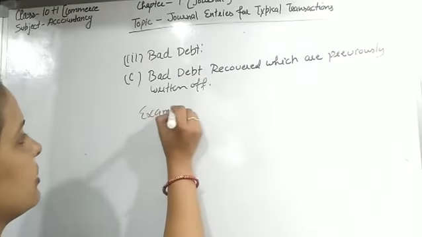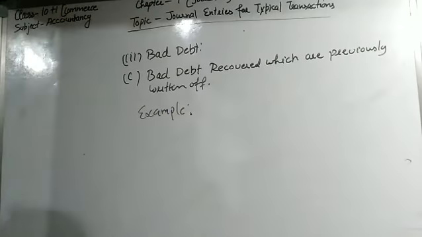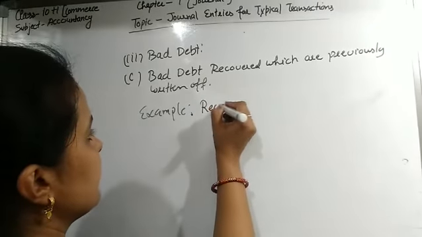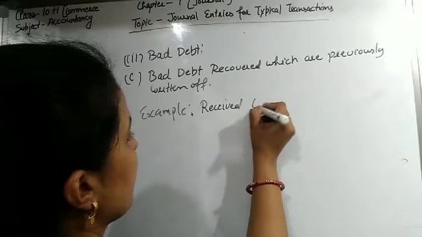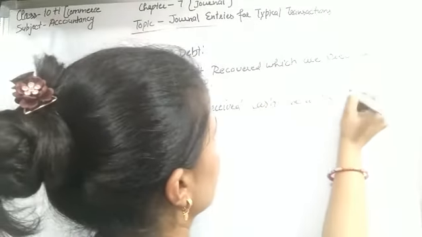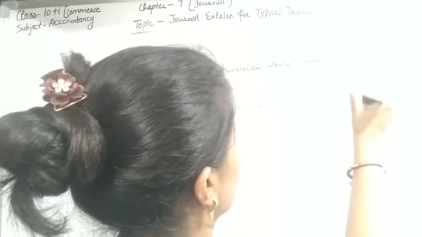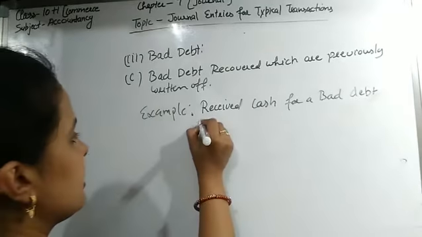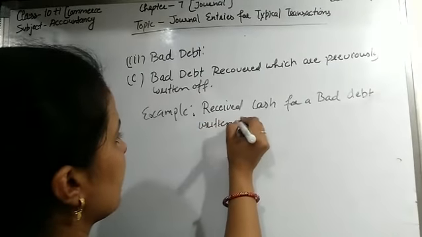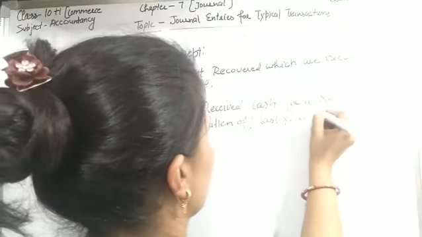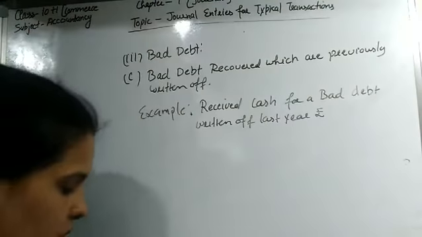So the example is, students: received cash for a bad debt written off last year, rupees 2000.